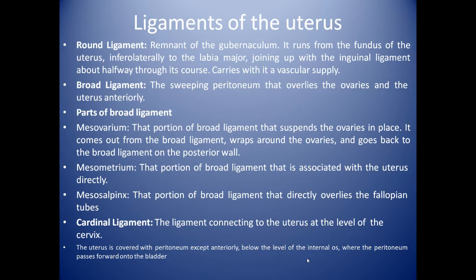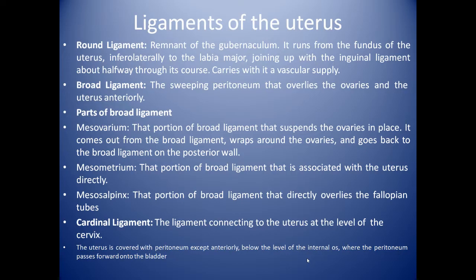Round ligament, remnant of the gubernaculum. It runs from the fundus of the uterus inferolaterally to the labia majora, joining up with the inguinal ligament about halfway through its course, and carries with it a vascular supply. The broad ligament is a sheet of peritoneum that overlies the ovaries and the uterus anteriorly.